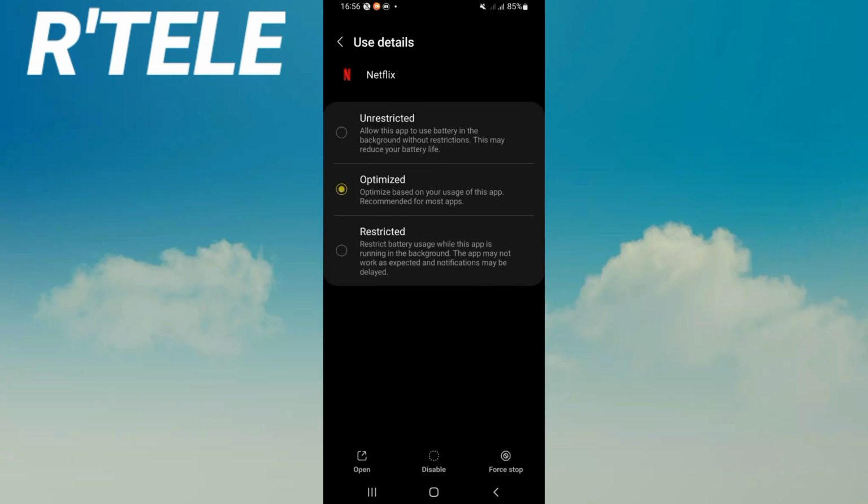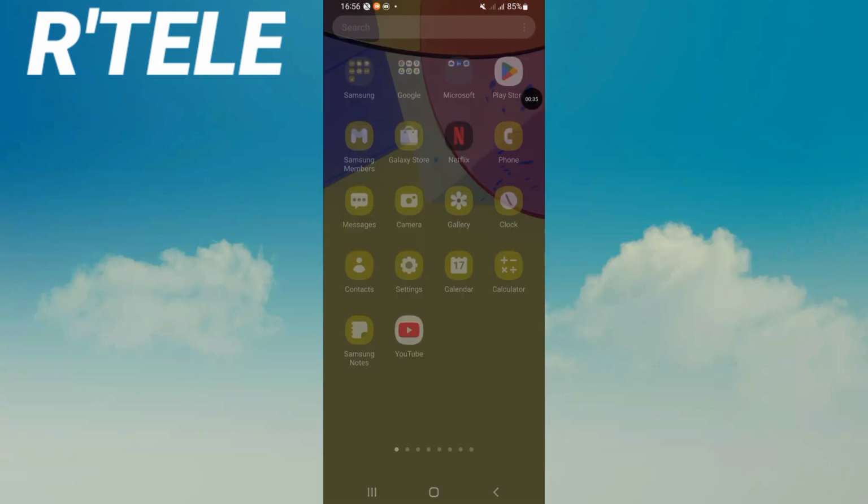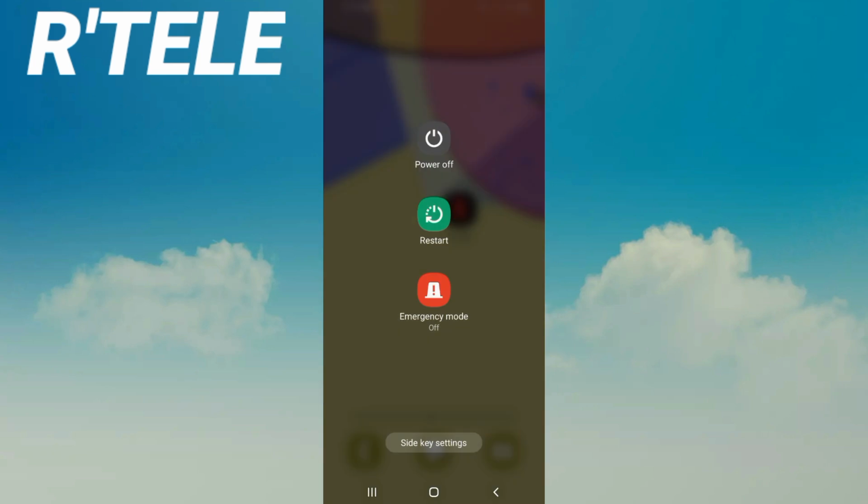Click at battery, make it on optimized mode, go to Play Store or App Store, update Netflix if the update is available, restart here your phone now, and that's all.